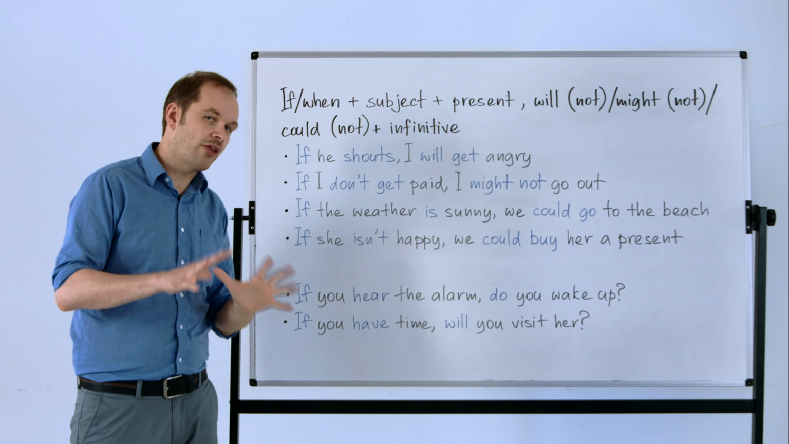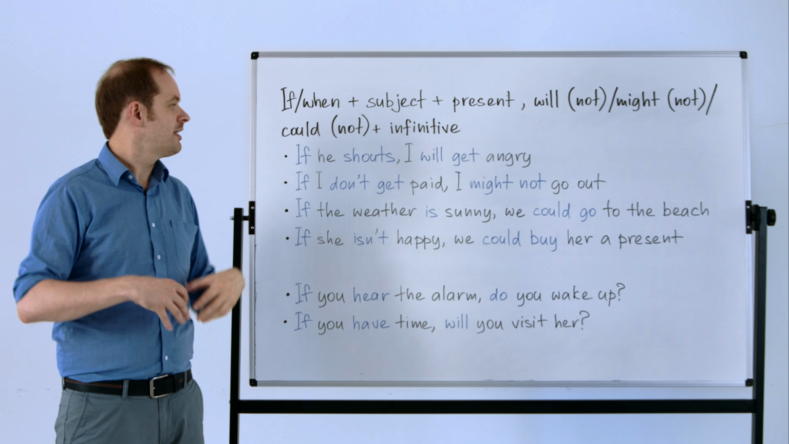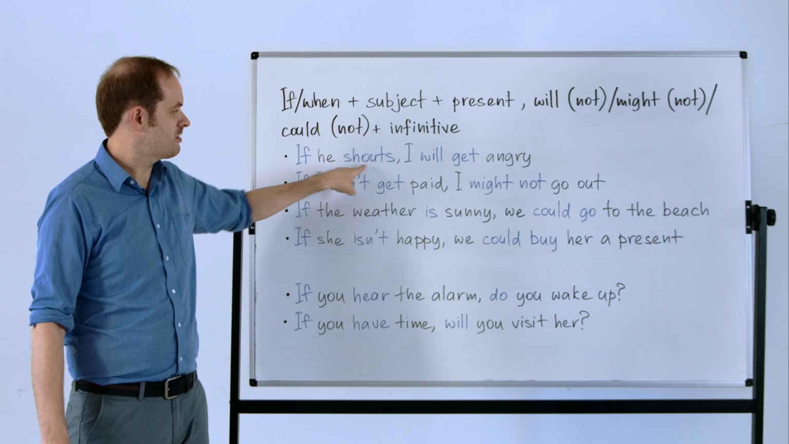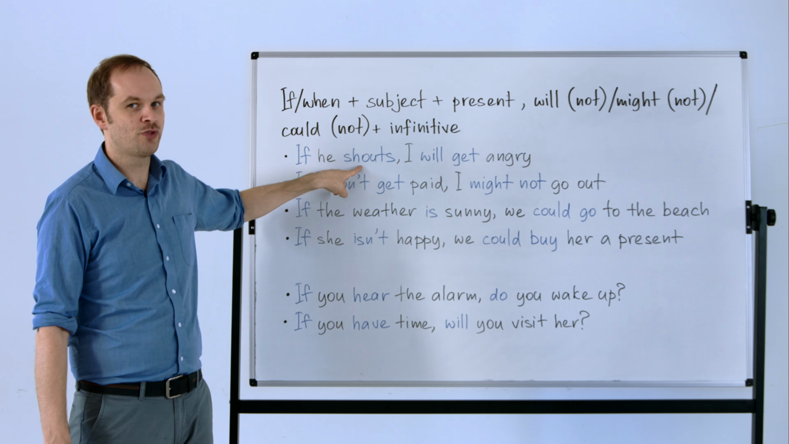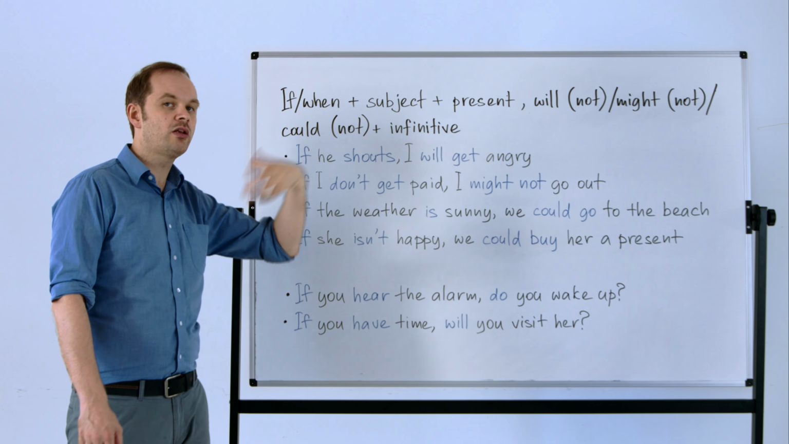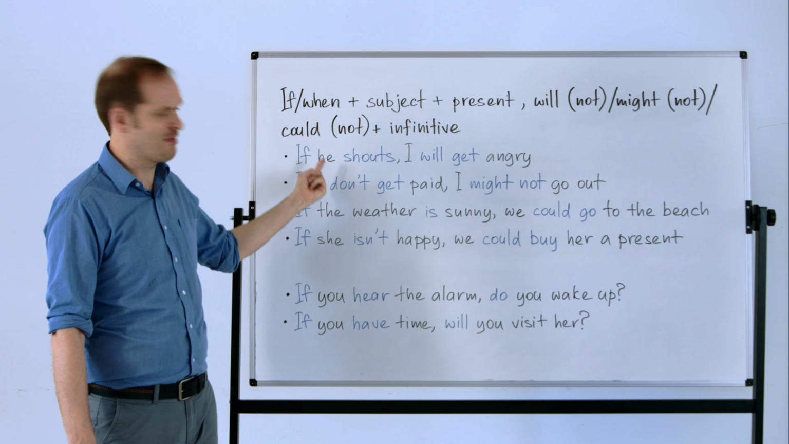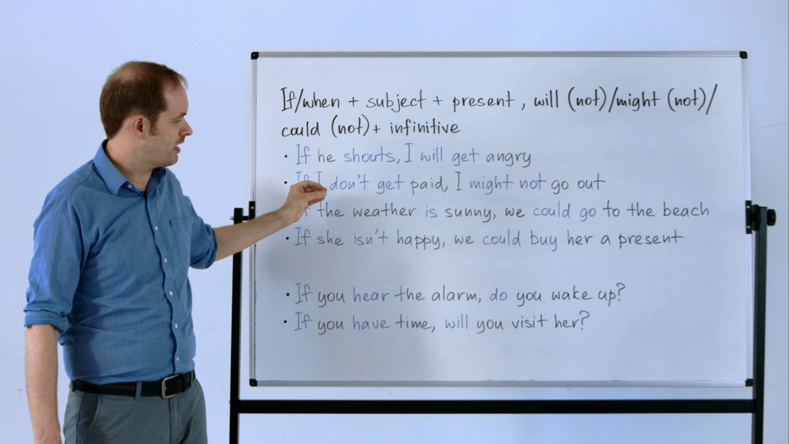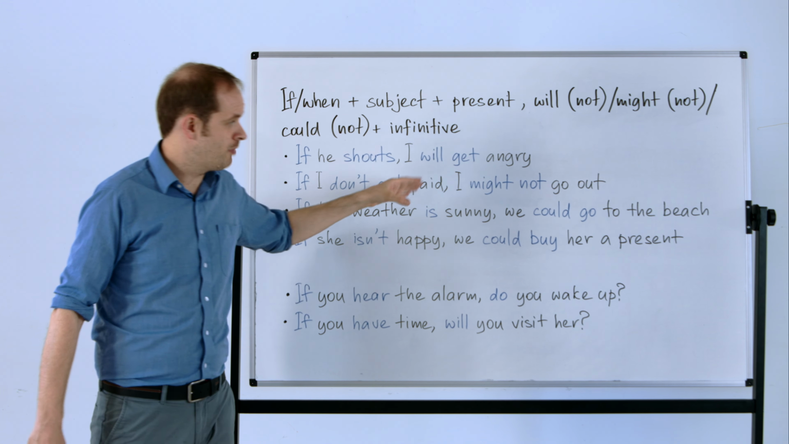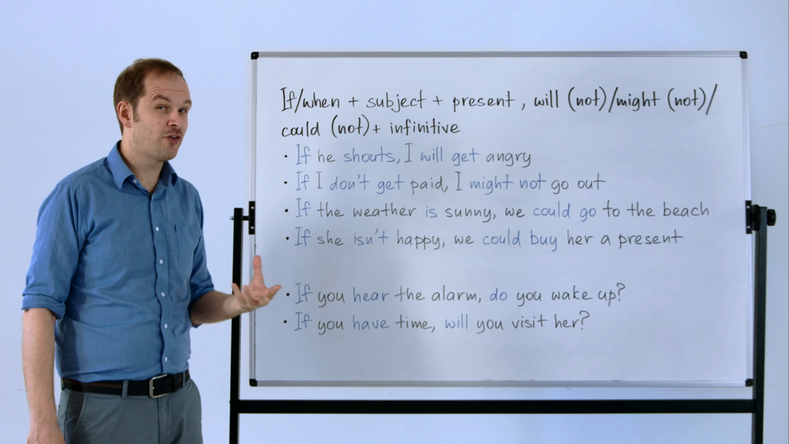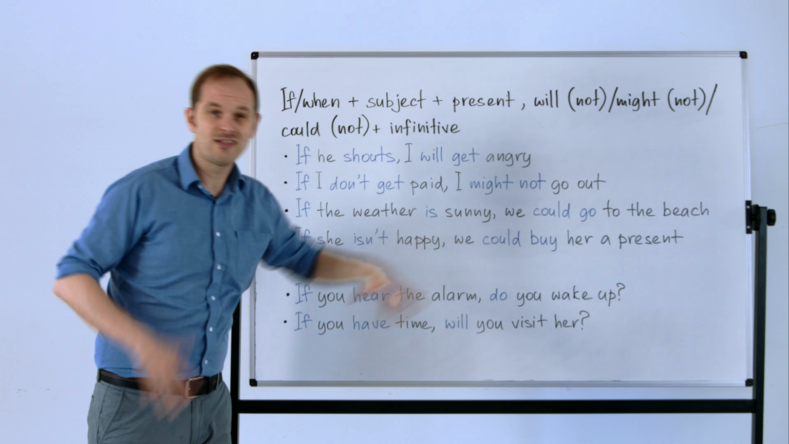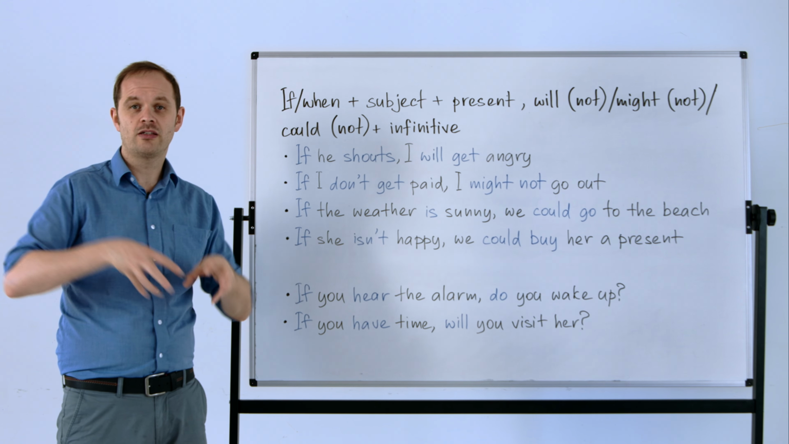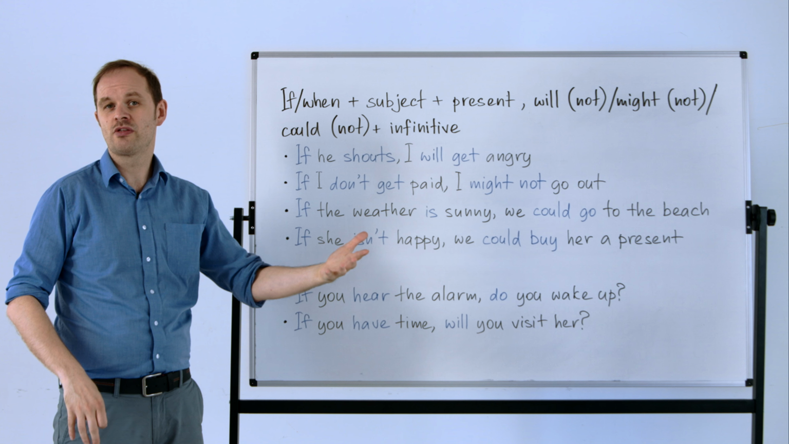Now, another thing to remember with the first conditional is this is not necessarily a real situation yet. So in the case of this man, maybe he isn't shouting yet. But if he does, what will you do next? Well, if the man shouts, I will get angry. So again, if I don't get paid in the present, I might not go out. So again, we're still using the future. This time we're using might as in we're 50-50, so less certain, but again, we're talking about cause and effect. How does the present influence the future?